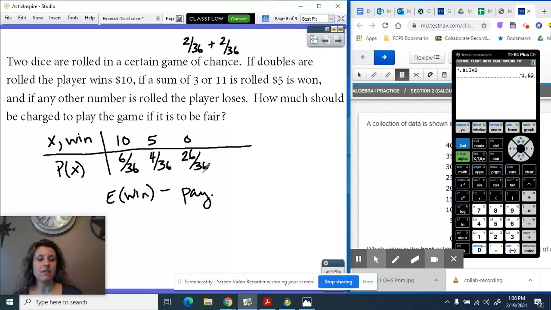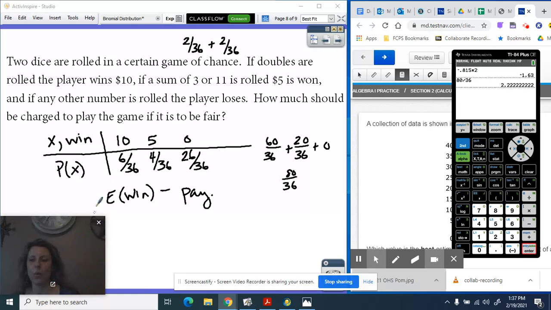Okay, I would, again, find the expected value, find the mean of this probability distribution. I'm just going to multiply straight down and add, because these numbers are not that difficult. 10 times 6/36 would be 60/36. 5 times 4/36 would be 20/36. And 0 times anything is 0. So I get 80/36 as my expected win. That as a decimal is, I'm expected to win $2.22.